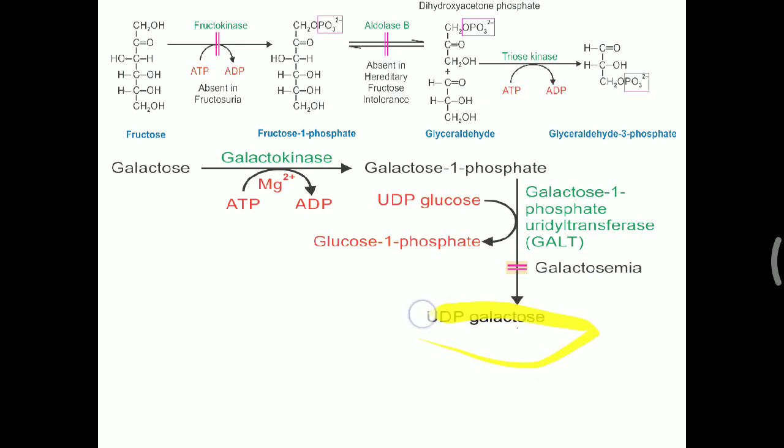The ultimate purpose of UDP galactose formation is lactose formation in the body. For lactose formation in our body, UDP galactose is needed. Glucose plus galactose makes lactose. But if the enzyme that is needed, galactose 1 phosphate uridyl transferase, is absent, that leads to galactosemia. So UDP galactose is not generated, and that can lead to galactosemia.